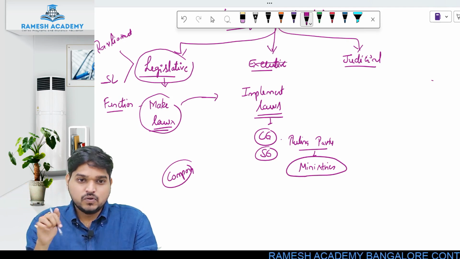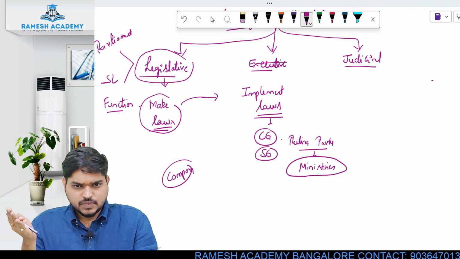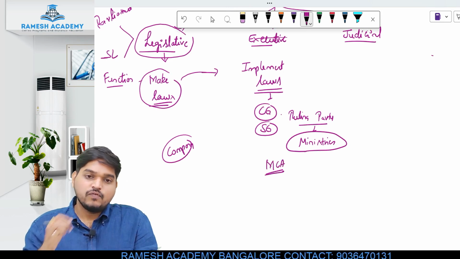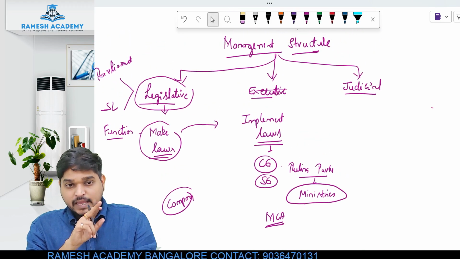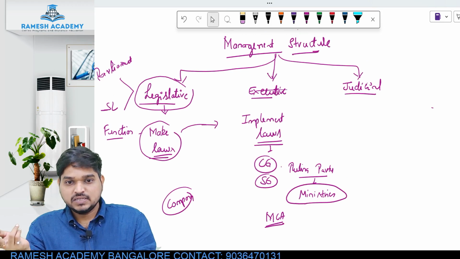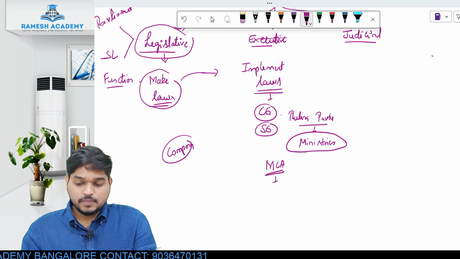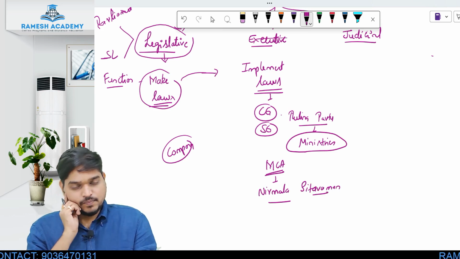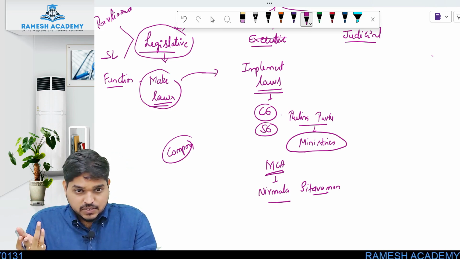For example, if I talk regarding our subject, that is company law, that is the Companies Act 2013, the concerned ministry for that is the MCA, that is the Ministry of Corporate Affairs. So if the central parliament has made the law, it will be implemented by the Ministry of Corporate Affairs, right? And the current Minister of Corporate Affairs is Nirmala Sitharaman. She is both Minister of Corporate Affairs as well as Minister of Finance.